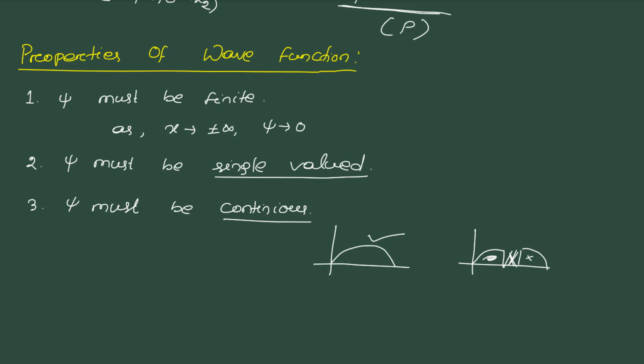Again the particle is present here, which is not possible. Discontinuity is not allowed here, it must be continuous. That is, the particle is always present.